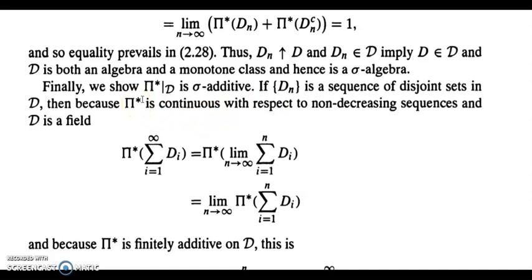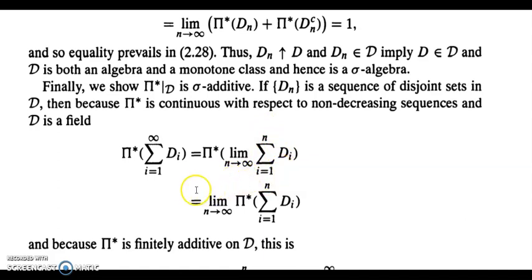Finally, we show pi star restricted to script D is sigma additive. For that, let Dn be a sequence of disjoint sets in script D. Then consider pi star of the summation i equal to 1 to infinity of Di, and that is equal to pi star of the limit as n tends to infinity of the summation i equal to 1 to n of Di.